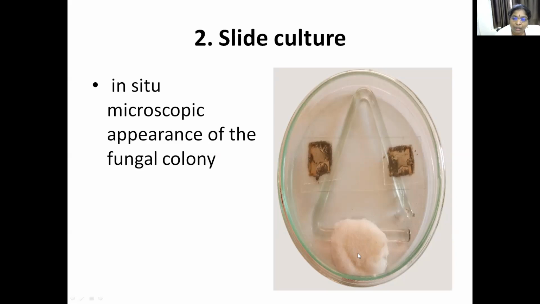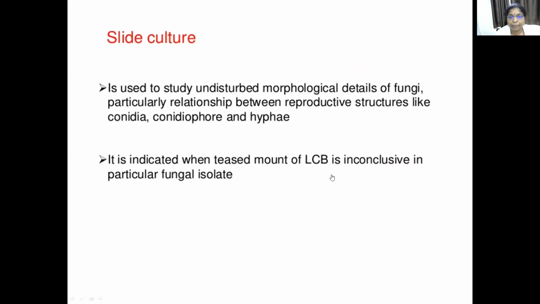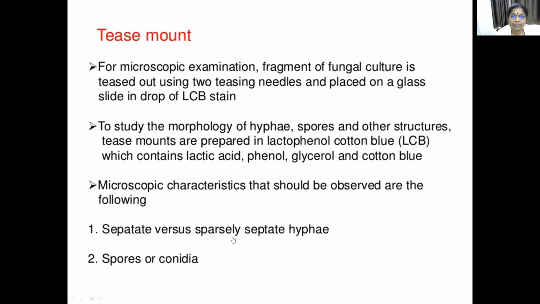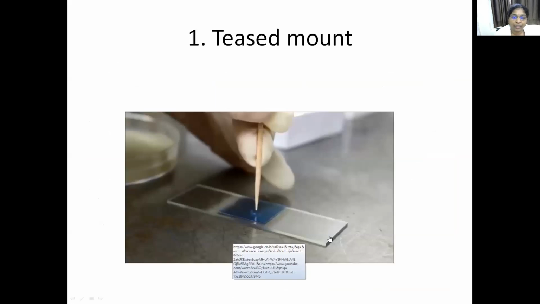Cotton moistened with water is kept for moisture, the petri plate is closed, and it is kept in the incubator for some period. Then you can observe the fungal growth. After you observe the growth of the fungus on the agar block, you can take the cover slip. Like this only you have to visualize. Then you take another slide.